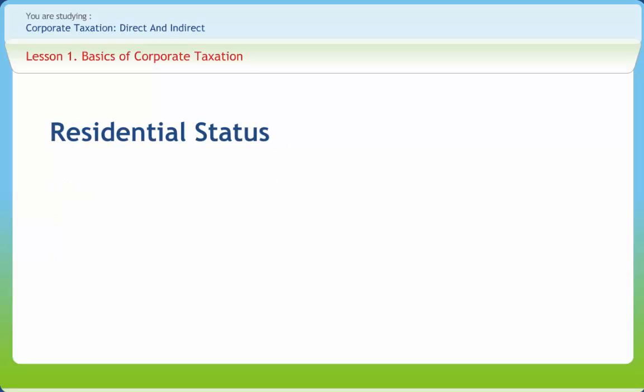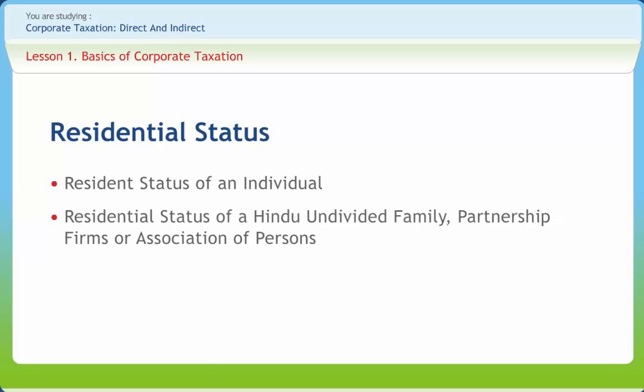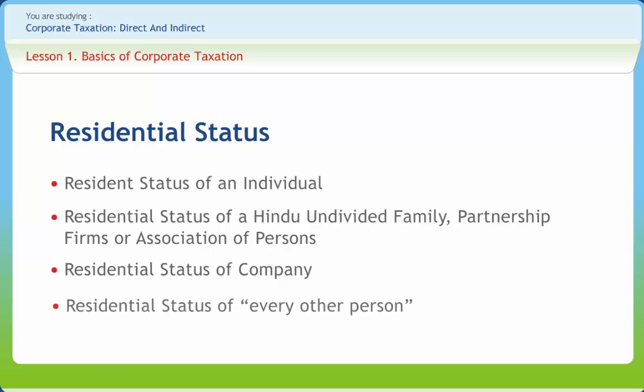Now let's discuss residential status under the following heads: resident status of an individual, residential status of a Hindu undivided family, partnership firm or association of persons, residential status of company, residential status of every other person.